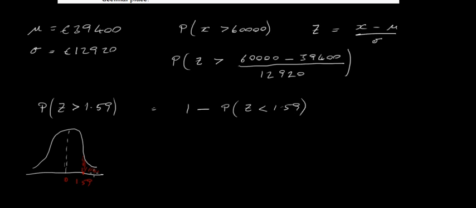to give us this area up here, because remember the area under the probability curve in total is going to be 1. So we've got to do 1 minus the probability of appearing down here to find the probability of appearing up here. So when we do this anyway, we get 1 minus this probability here.